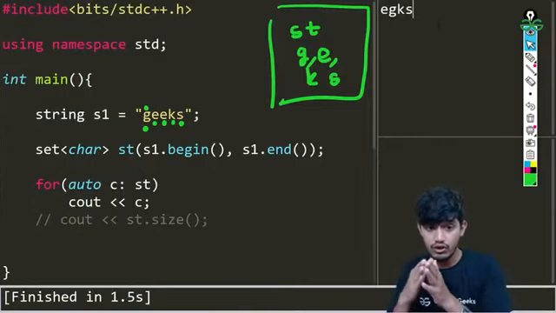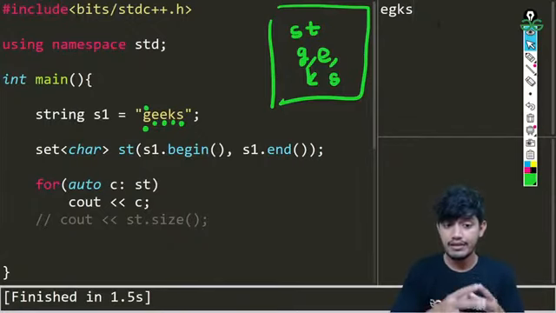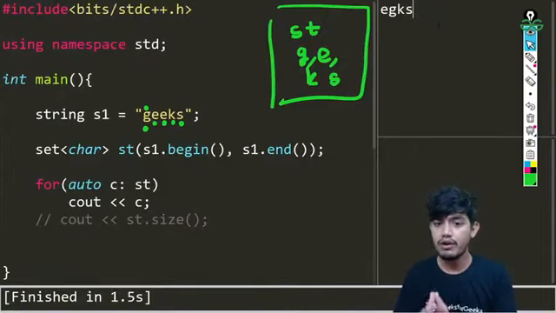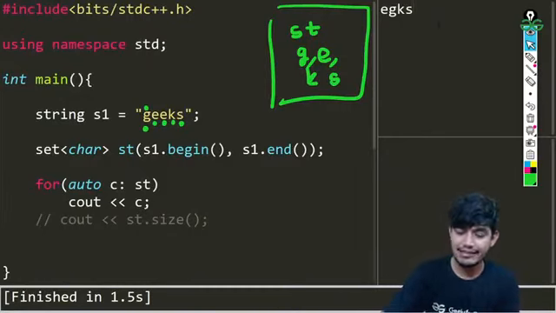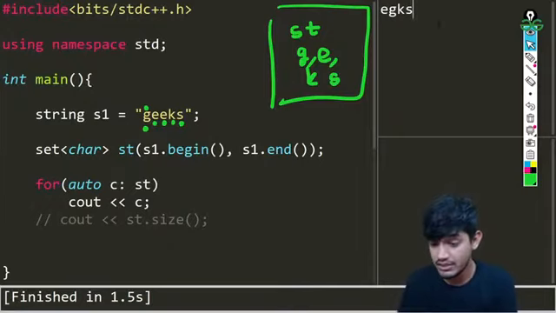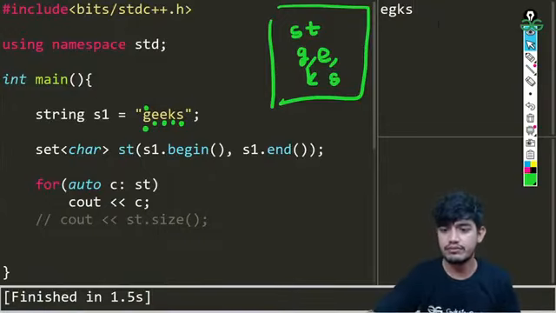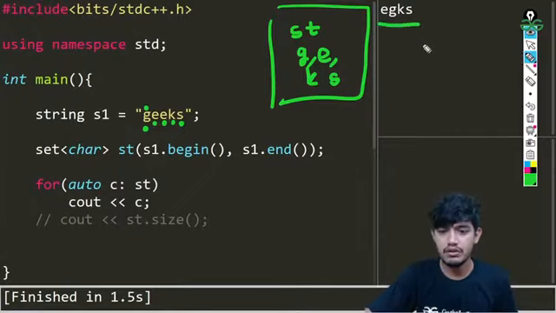One thing you can observe is that it is sorted. Gigs is not sorted because G comes first, E comes second. That's not true. So EGKS, that's a proper order, and it has been done using this set, because set is a self-balancing binary search tree, and trees are always sorted, as we know. That's the basic stuff. So that's why we are getting these sorted values.